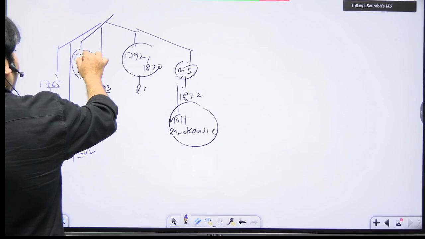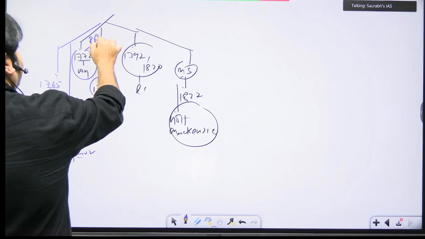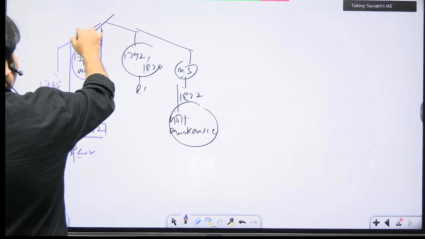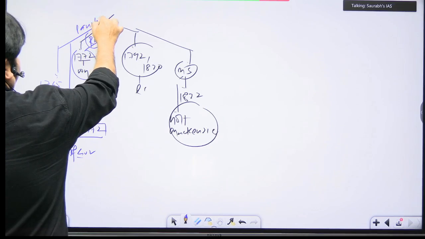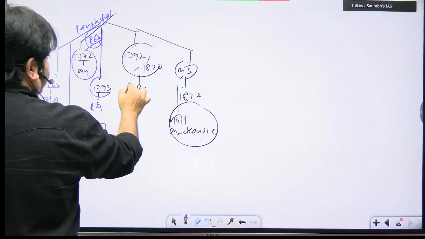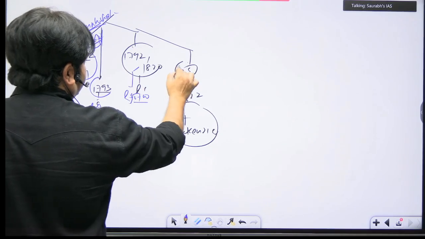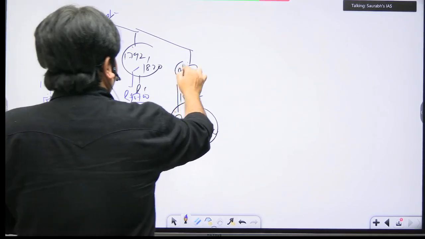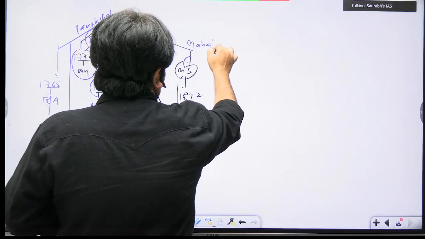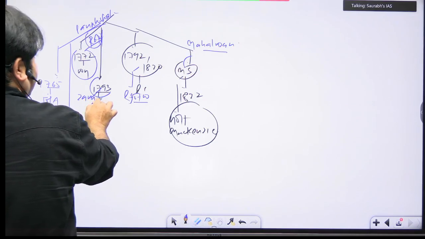ये क्या हो गया? Regulating Act. Sorry, this is इजारेदारी. Okay. Warren Hastings model. पंचशाला. यहाँ पे क्या है? पंचशाला. Here what we see? Regulating Act. Here what we see? Rayatwadi system of settlement. Here what we see? Okay. Mahalwadi. This is what? Mahalwadi. This is what? Regulating Act or Zamindari.